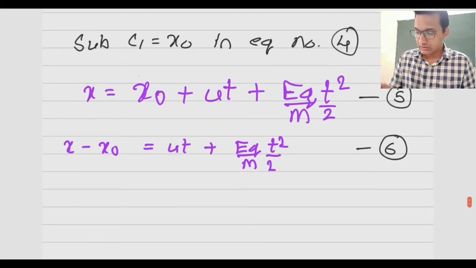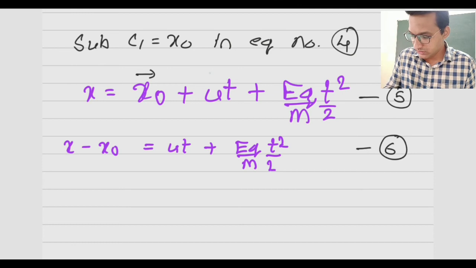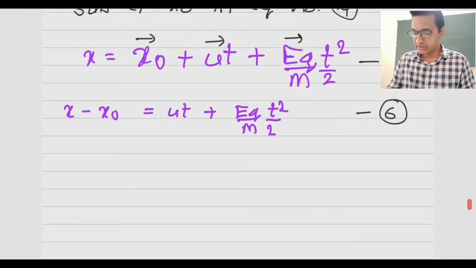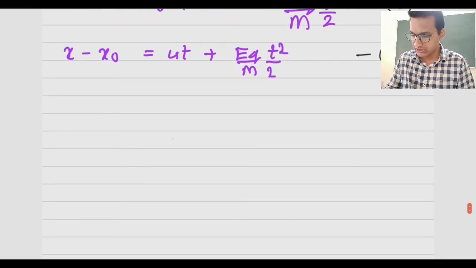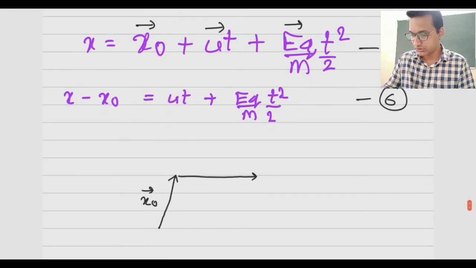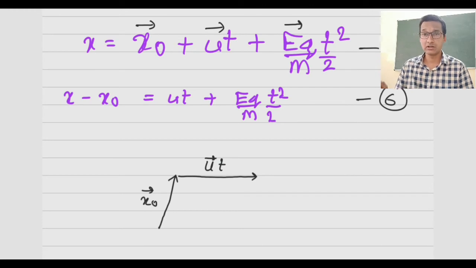Equation number 5 can also be represented in a diagrammatic form. As you see, x0 is a vector, u is a vector, and this electric field is also a vector. So we can represent this as an addition of vectors. Let us say x0 is this position vector, and when we add to it the second component, ut, we get a resultant.